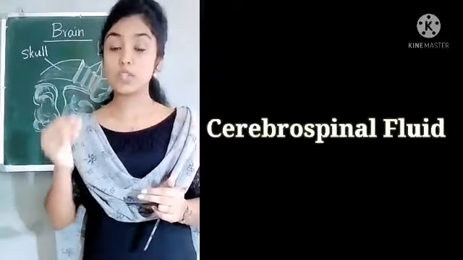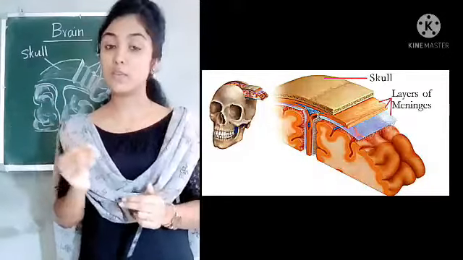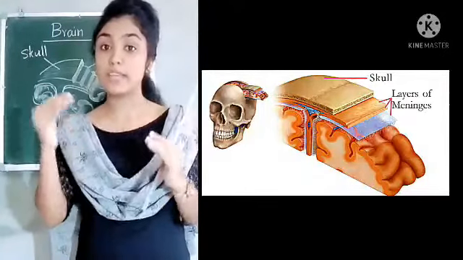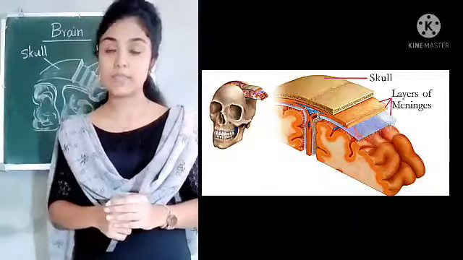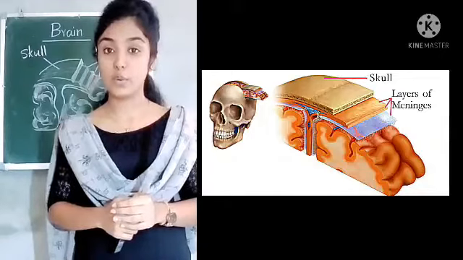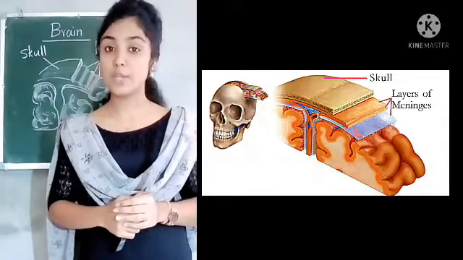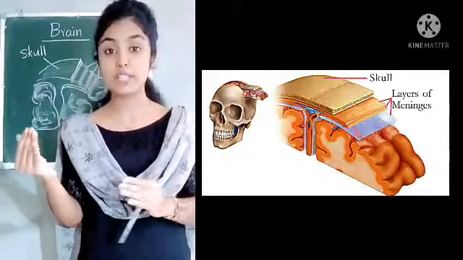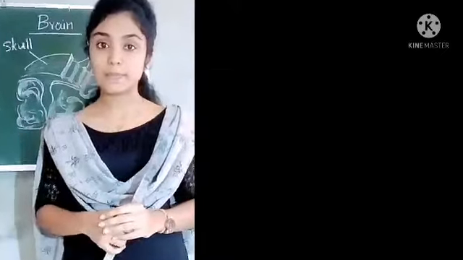This cerebrospinal fluid protects our brain from internal pressure variations and also from internal injuries. Not only protection, the meninges have another role. They provide nourishment to the brain by providing oxygen and nutrients to the tissues of the brain.